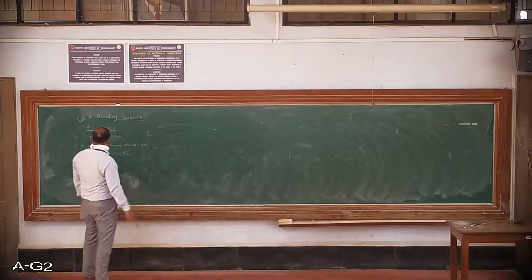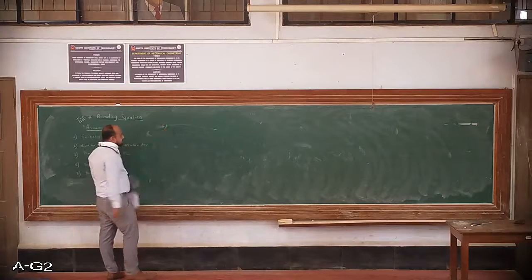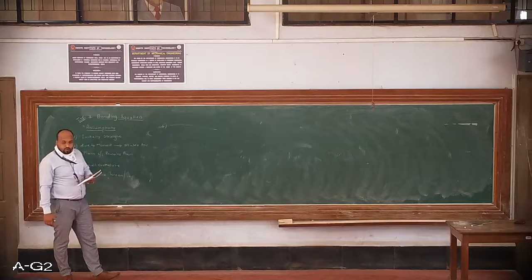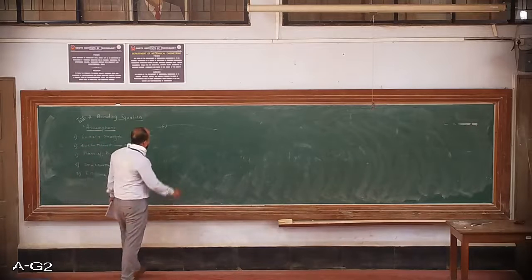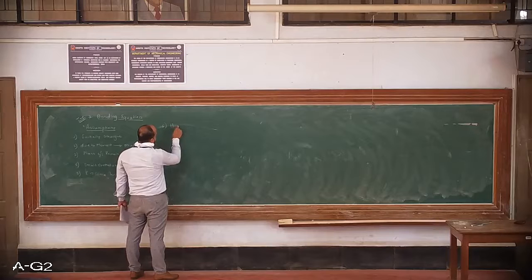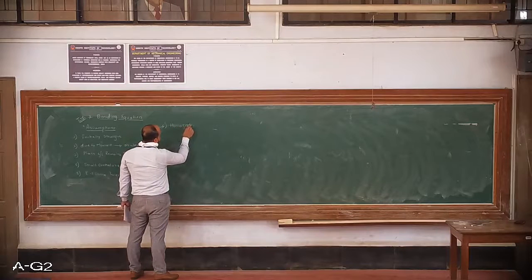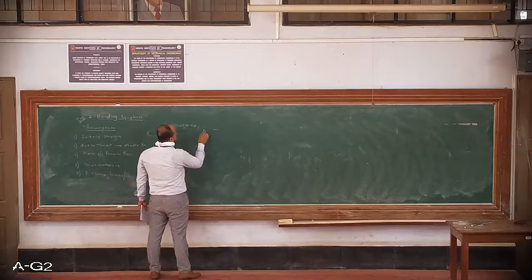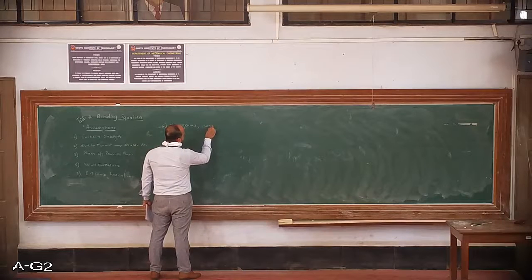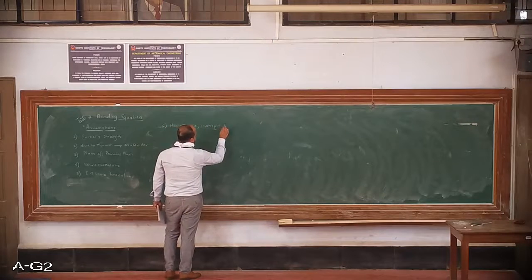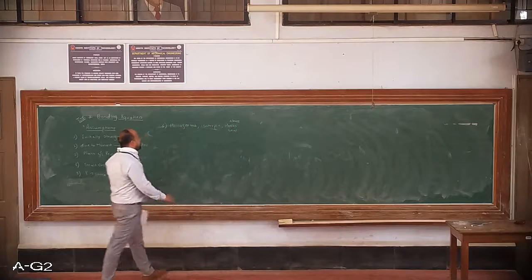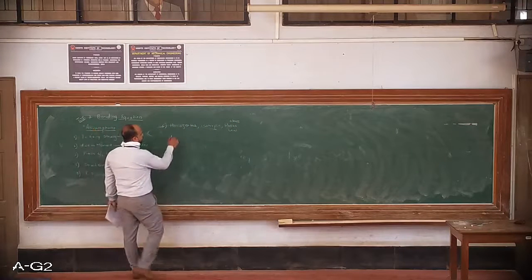Okay, so 5 assumptions already we have seen. The 6th assumption is the material of the beam is homogeneous, isotropic, and also it obeys Hooke's law. So these are 3 keywords: homogeneous, isotropic, and Hooke's law. It obeys Hooke's law. Okay, what is homogeneous or homogeneity?